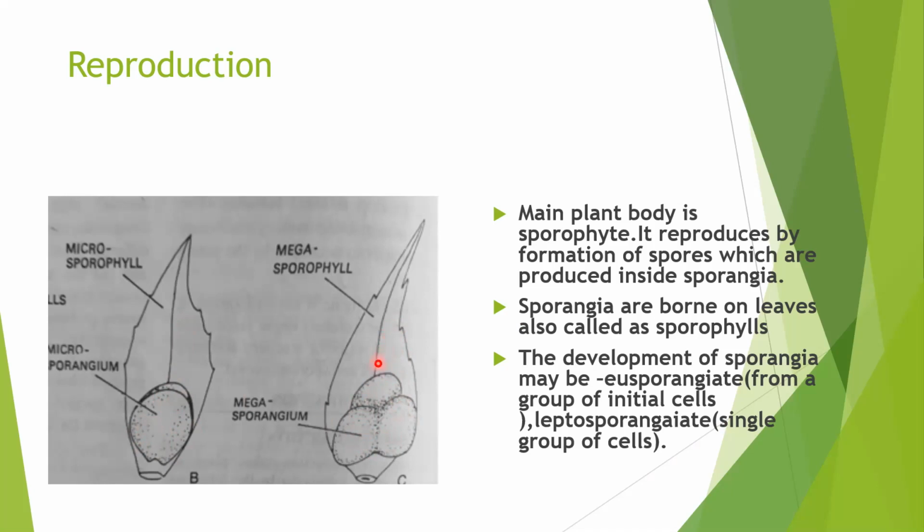So leaves bearing sporangia are called sporophyll. If a leaf is bearing microsporangia, this is called microsporophyll. If a leaf is bearing megasporangia, this is called megasporophyll. So in this case, two kinds of spores are being produced, microspores and megaspores. This is the example of Selaginella.